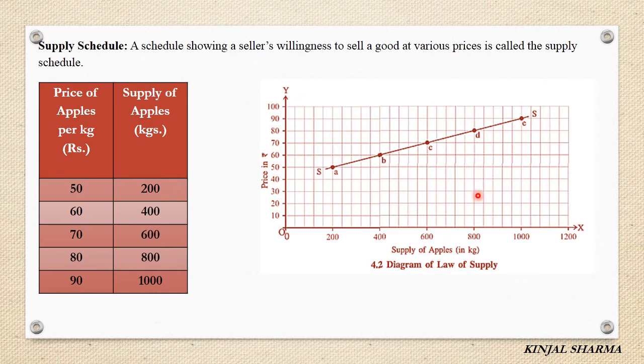Now what can we say about the relationship between price and supply? Sellers pursue the objective of profit maximization. So when price rises, they see that they will have more profit, so they increase the supply of their goods, right? And when price rises, producers who are not willing to sell their stock at a lower price will also start selling their stock, right?